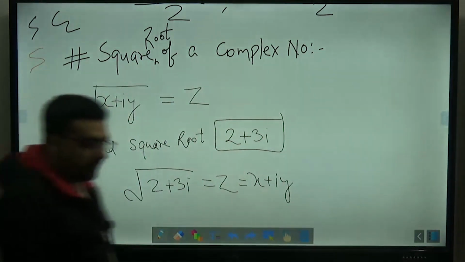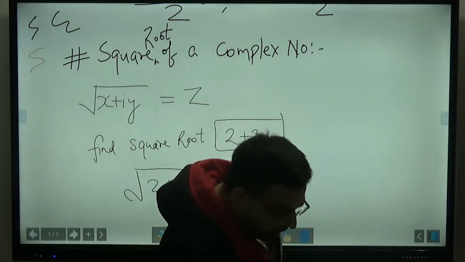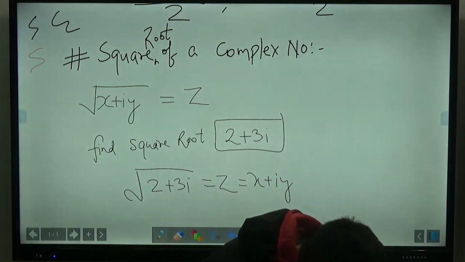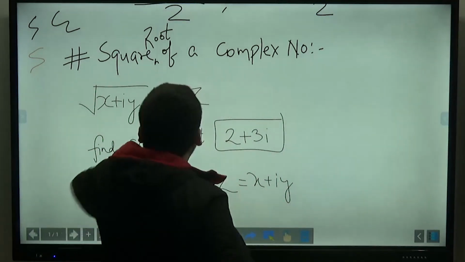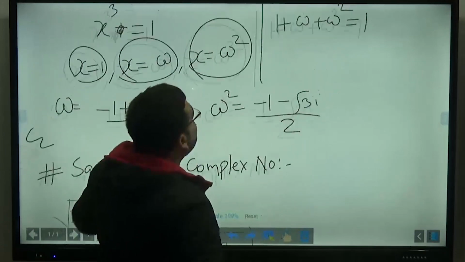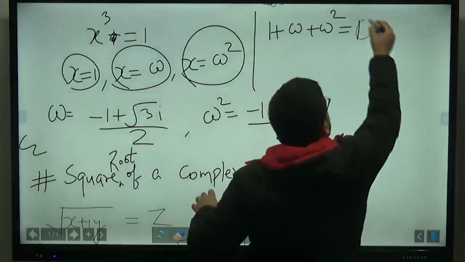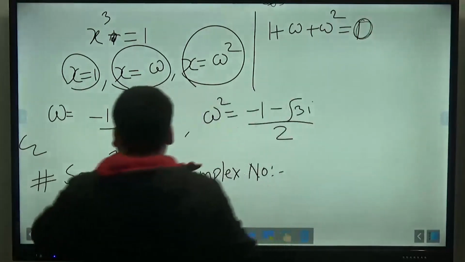Then what do we do? Sir, sum of cube root of unity is equal to 0. Yes, it is 0. What have I written here? Oh, sorry, 1 I have written. Okay, sorry, 0. Yes, it is 0.